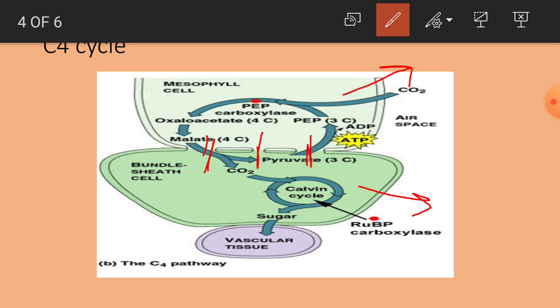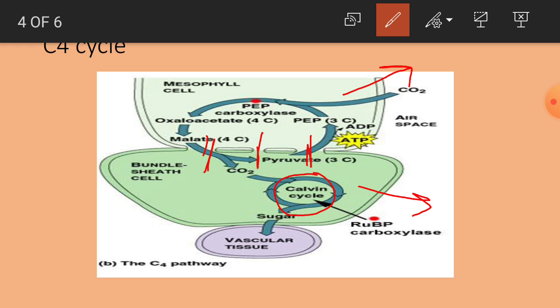in the cells. They are called what? Plasmodesmatic connection. As I told previously, in both the mesophyll cell and the bundle sheath cell, the C4 cycle takes place, but the C3 cycle or Calvin cycle takes place only in the bundle sheath cell.